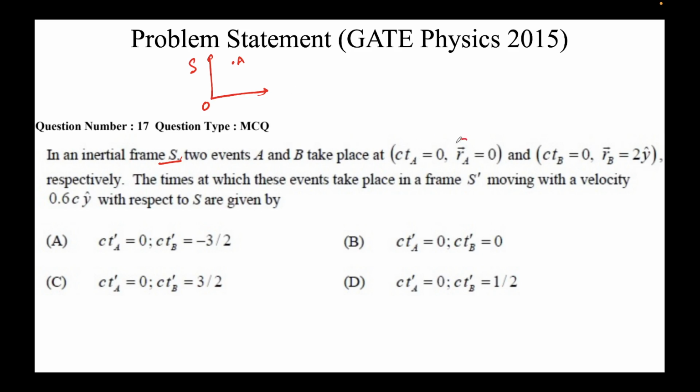Note that there's a vector here. What does this mean? We are talking about 3D space here. So this essentially means xA, yA, zA. So it's 0, 0, 0. I'll write it as 0, 0, 0, semicolon. The time is 0. We know the time is 0 here. tA will come out to be 0. Second event, B, it's also happening at time 0. So first I'll put the coordinate as 0.